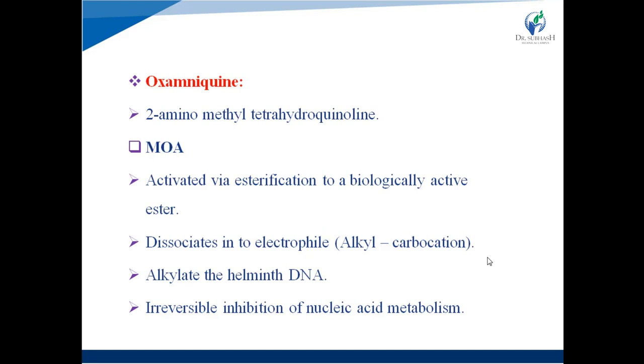And these electrophiles are positively charged alkyl groups that are known as carbocations, right? Now, this alkyl group or electrophile causes the alkylation of the helminth DNA, right? And alkylation of helminth DNA leads to the inhibition of nucleic acid metabolism.